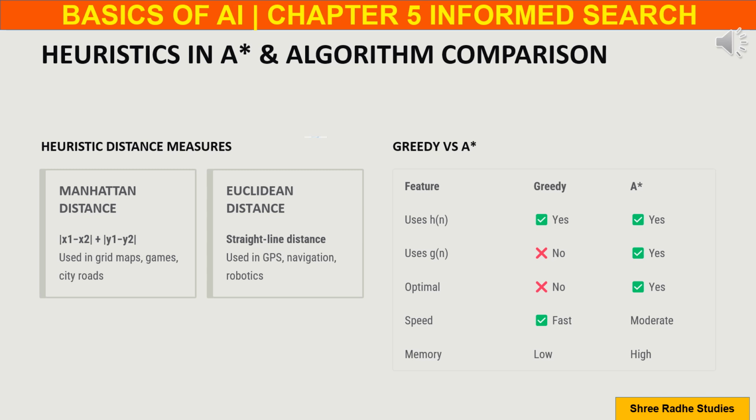Now let us compare greedy search and A-star search. Both algorithms use heuristic values. However, greedy search only uses h(n), whereas A-star uses both g(n) and h(n). Greedy search is faster and uses less memory, but it does not guarantee optimal solutions. A-star may use more memory, but it produces reliable and optimal results.